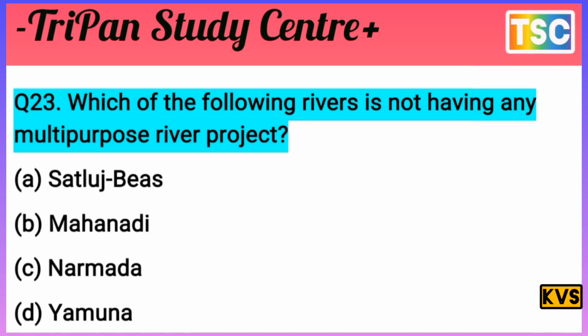The next question arrives here. Which of the following rivers is not having any multi-purpose river project? The options are A Satluj Beas, B Navadanya, C Narmada, D Yamuna.